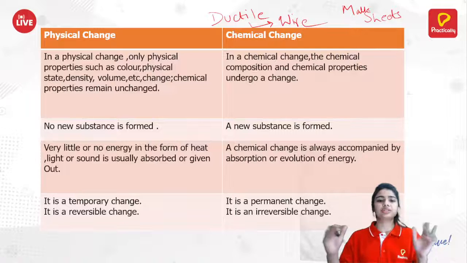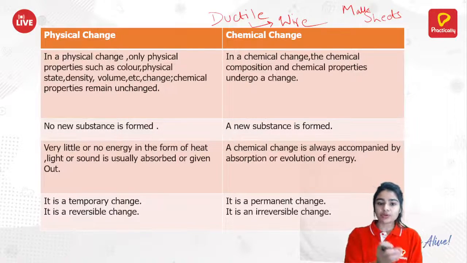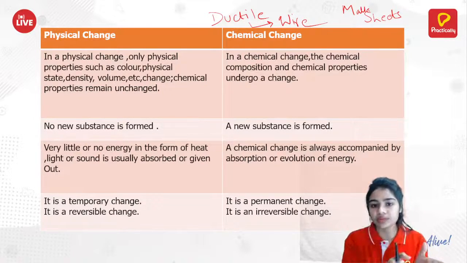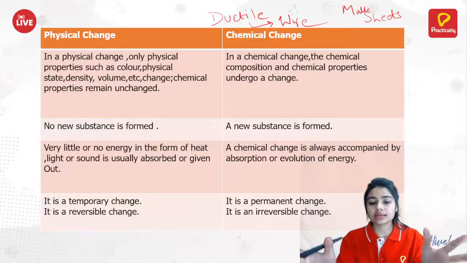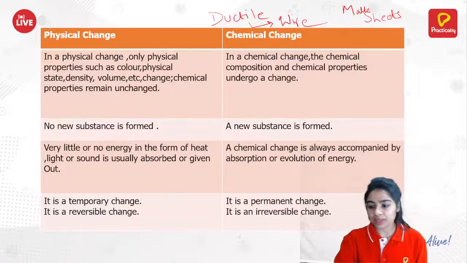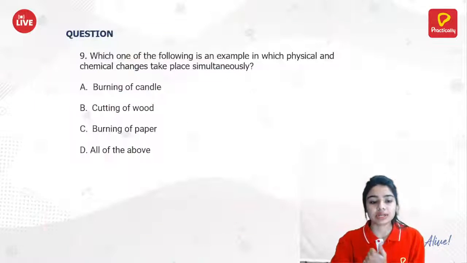This is additional information I give. So this is the table between physical and chemical change. What I have taught you in the previous slide is all written over here. Physical reversible, chemical irreversible.